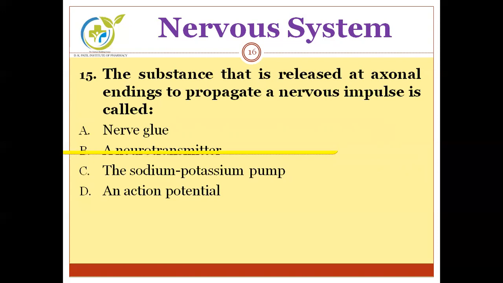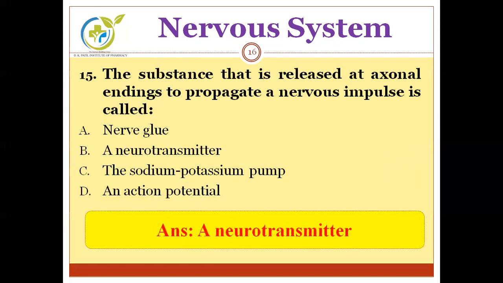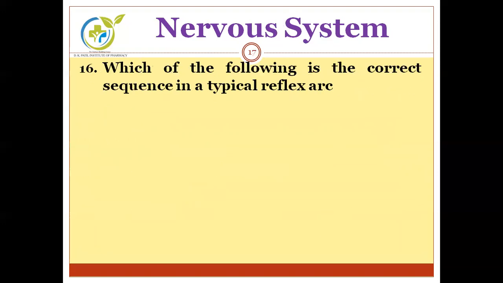Okay. And the correct answer is neurotransmitter. It is a substance that is released at axonal endings. Next, which of the following is the correct sequence in a typical reflex arc? We have to find out the typical sequence or correct sequence in a typical reflex arc.